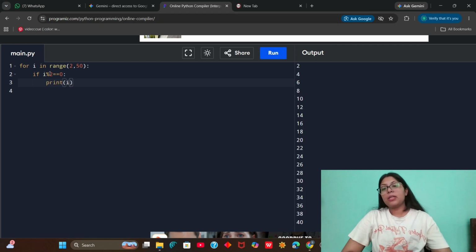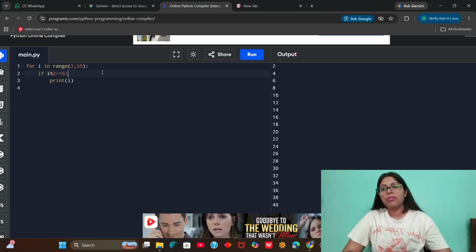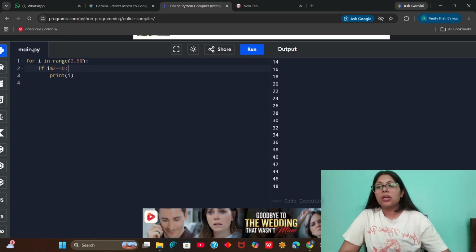What happens here? I am saying that you have to start from 2. I know 0 and 1 are not even, so I am starting with 2 only. And you have to run till 50. Why? Because I wanted it to be between 1 and 50, right? So we are not taking 50 here. If I wanted to take 50 also in my execution, then I would have taken this 51.